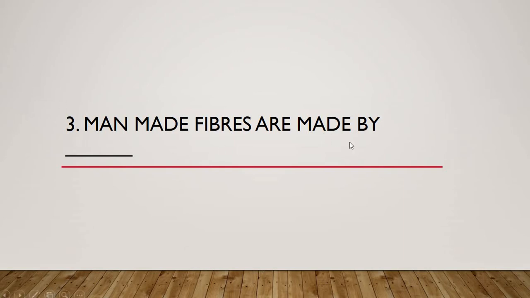Moving on to question number 3. Man-made fibers are made by dash. Let me repeat the question. Man-made fibers are made by dash, means with whose help or by whom are the man-made fibers made. See, its name itself suggests that it is made by men. Why so? The name says man-made. As simple as that. It is made by men, only then the name is given man-made, isn't it so? But still I'll give you 3 to 4 seconds to write the answers and to speak the answers.